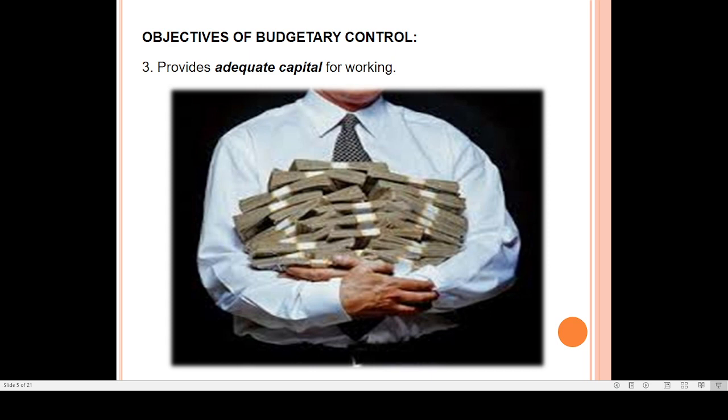Next one, provides adequate capital for working management. Okay, working capital. So whatever capital is required for your day-to-day business operation, a sufficient amount of capital will be provided if you have proper budgetary control.